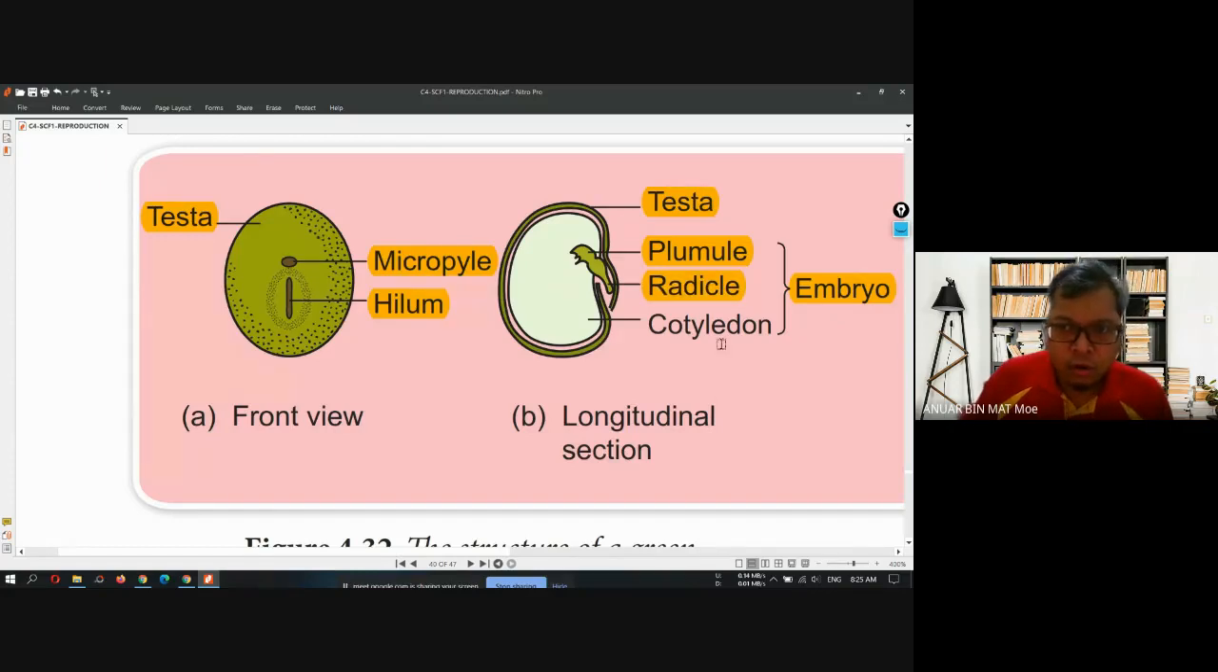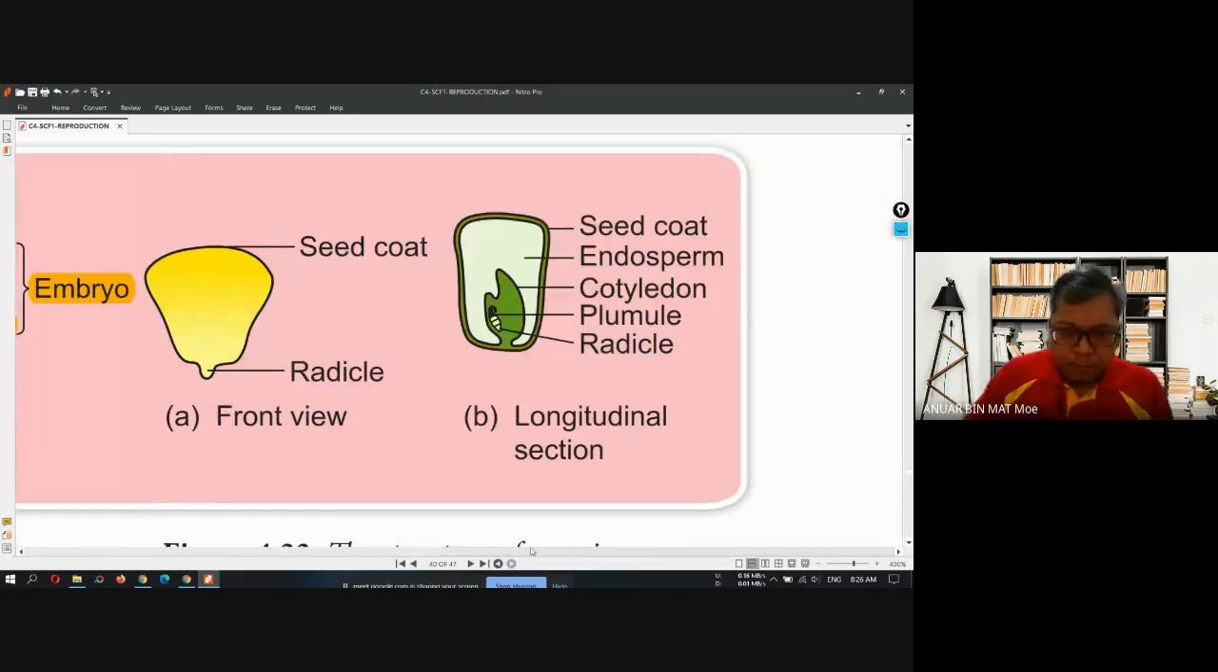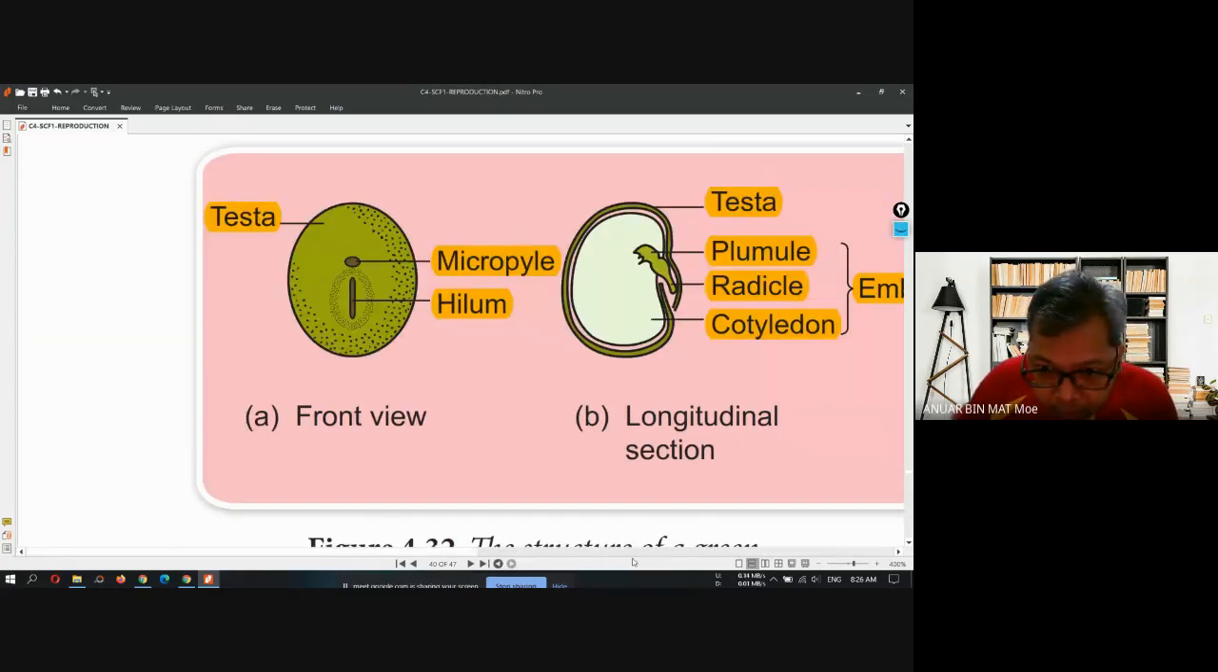Radicle will grow towards the gravity, toward the earth, and then it will form root. And then cotyledon, what is the function of cotyledon? Cotyledon function is to store and provide food for the seed. Can you understand the structure of this seed over here?